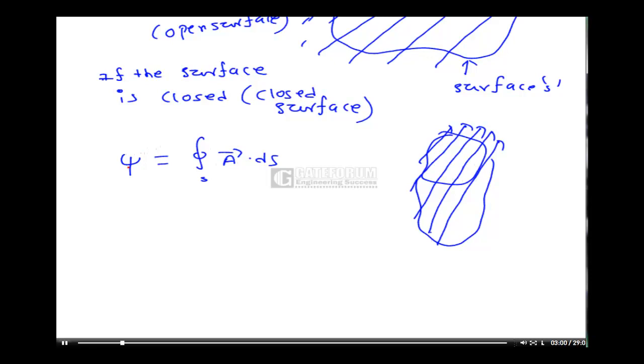Therefore psi, the amount of field lines crossing the surface, is given by the closed integration over S, where this circle represents the closed surface S, of A bar dot dS.